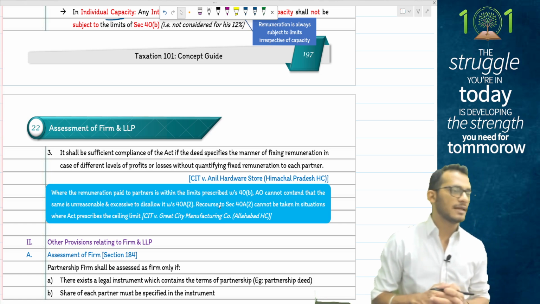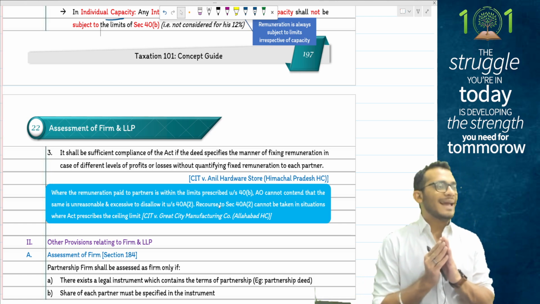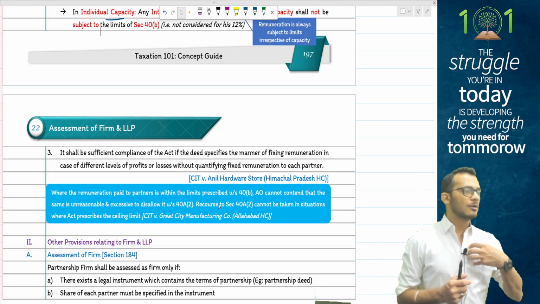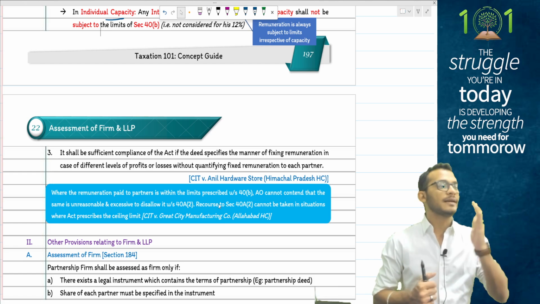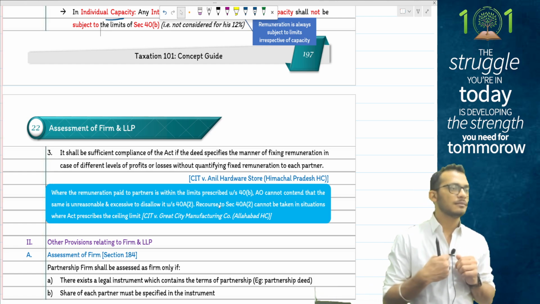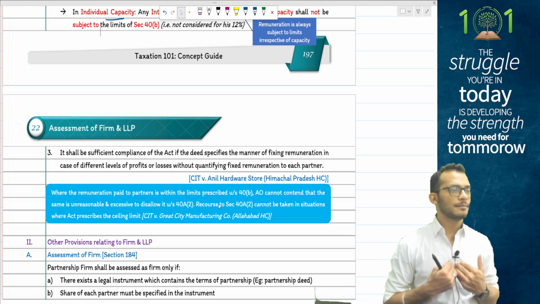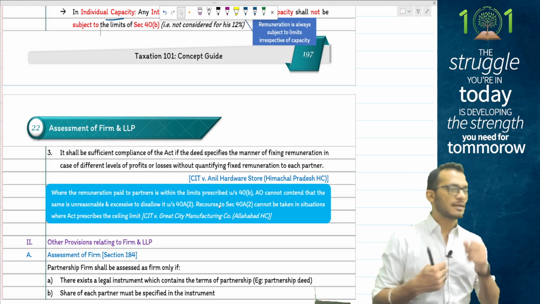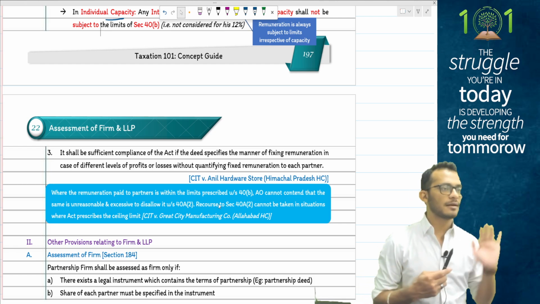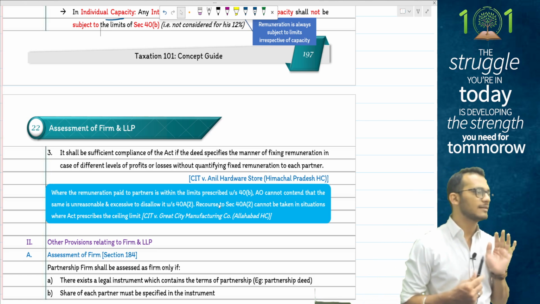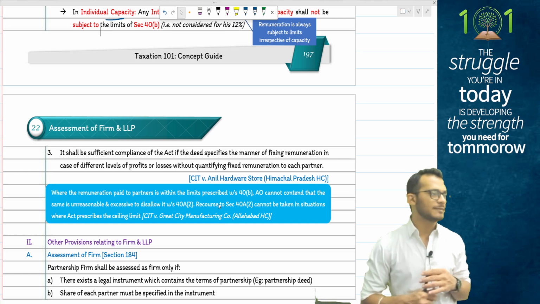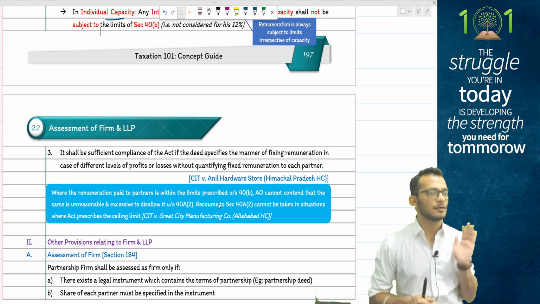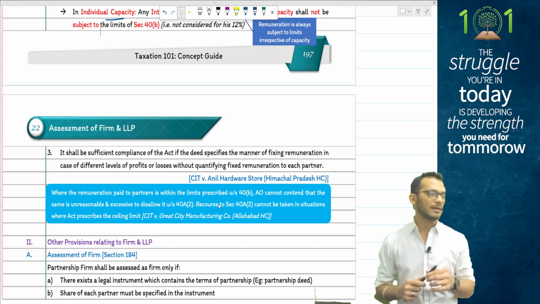But one thing to be checked from an exam perspective is that any payment coming to you is a part of salaries. If the question says that Rahul is a partner and has given you a copyright for which you are paying him royalty, is that part of the salary component? Yes, it will also be a part of the salary component. Income tax clarifies that any payment given to the partners other than interest will be called salaries. ICAI has tested this on multiple occasions, people, so please be mindful of this one. Any payment coming to you, even for your personal items, is still a salary as long as it is not interest. That also has to be taken into consideration.